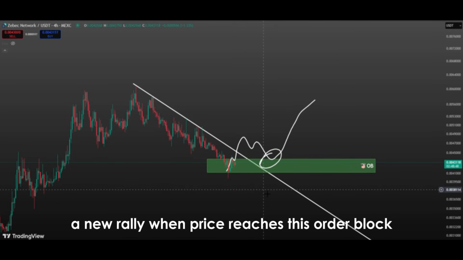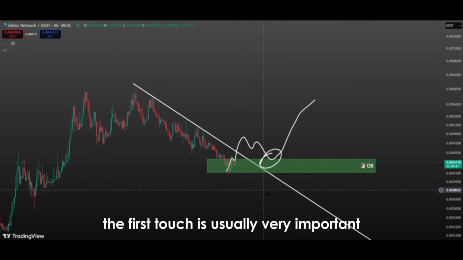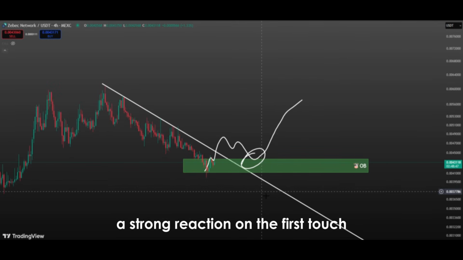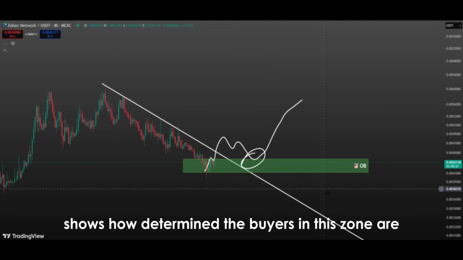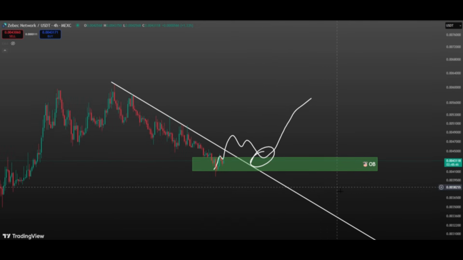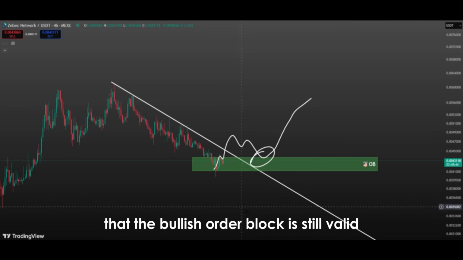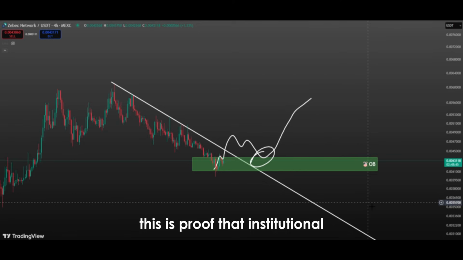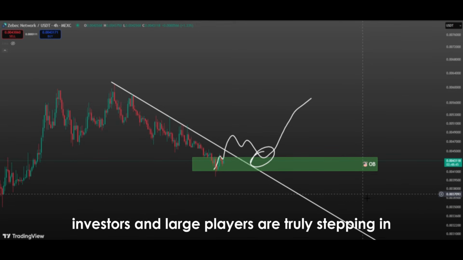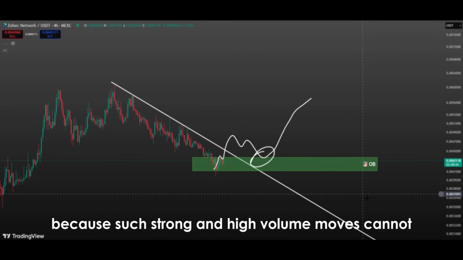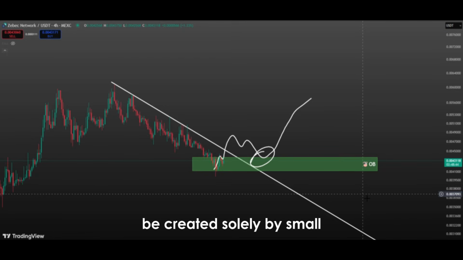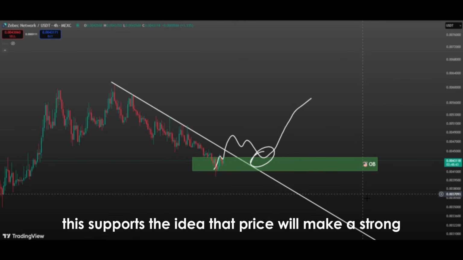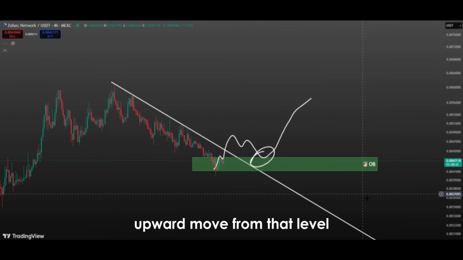When price reaches this order block, the first touch is usually very important. A strong reaction on the first touch shows how determined the buyers in this zone are. If price bounces upward sharply, it indicates that the bullish order block is still valid. If the upward move is accompanied by an increase in volume, this is proof that institutional investors and large players are truly stepping in. Because such strong and high-volume moves cannot be created solely by small investors. On the contrary, bullish order blocks usually capture the moments when big buyers enter the system. This supports the idea that price will make a strong upward move from that level.